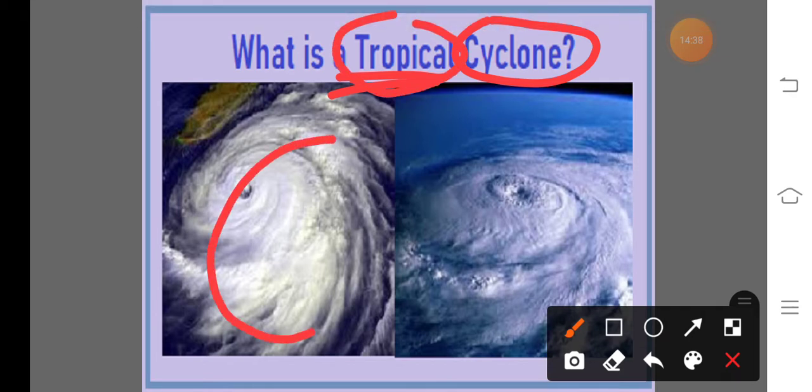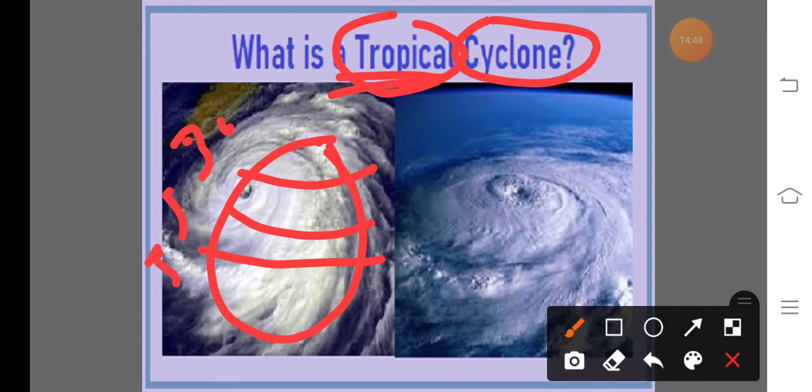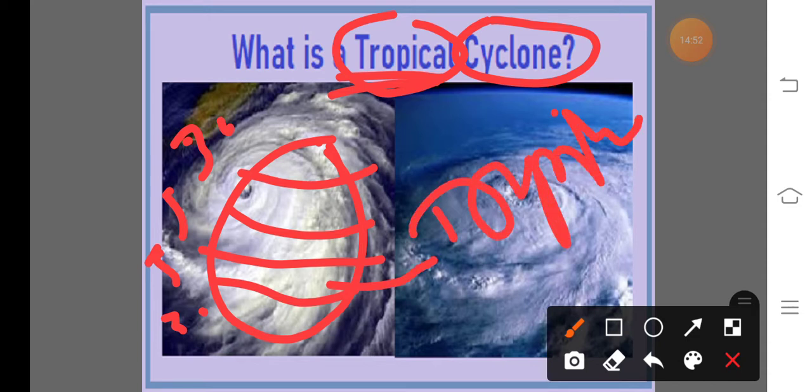Already we discussed the tropical region of the ocean. This is the earth surface, here is the equator, and from 5 degree north and 5 degree south to 30 degree north and 30 degree south is the tropical area.